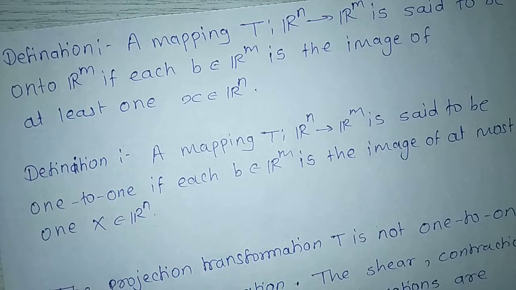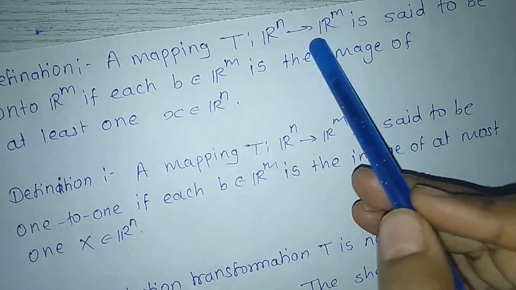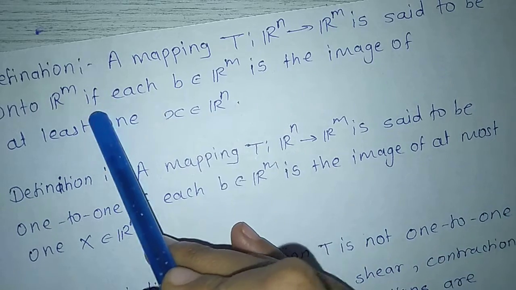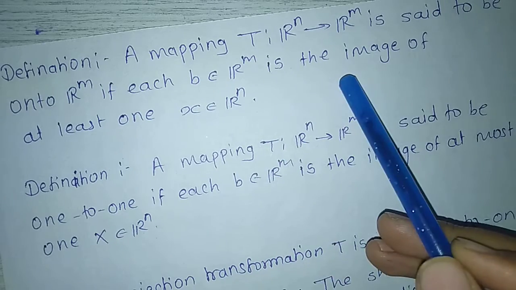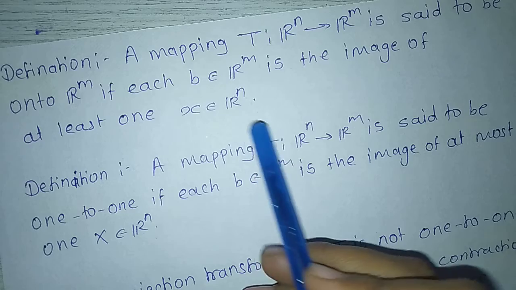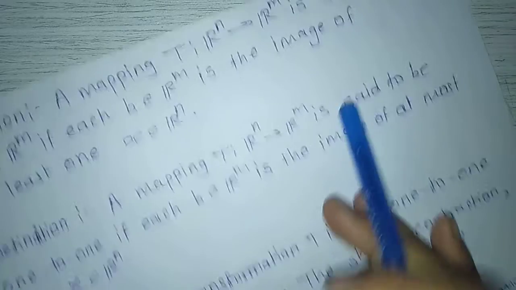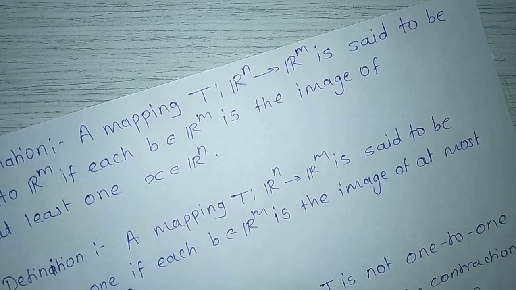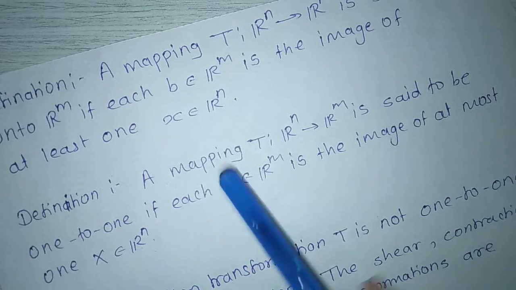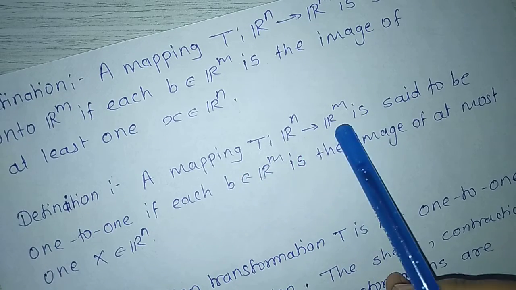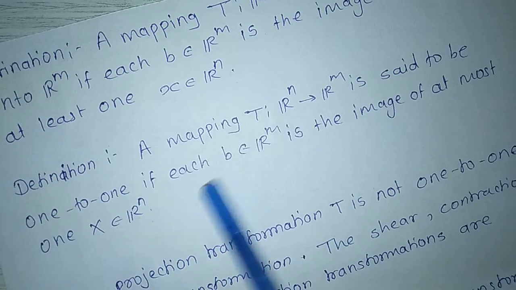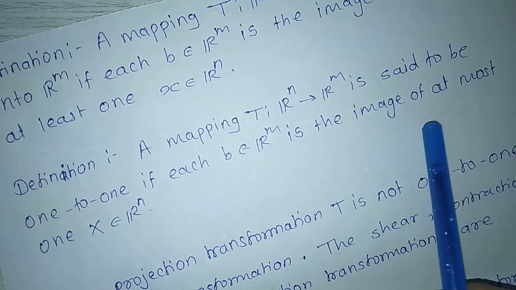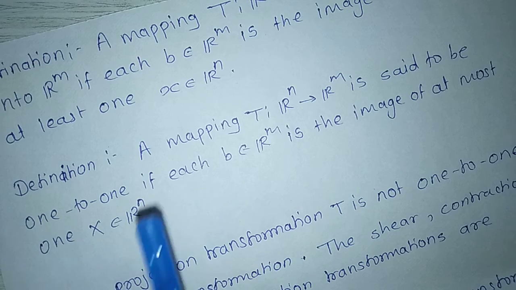Hello students. Next definition, a mapping T mapping Rn to Rm is said to be onto Rm if each b belongs to Rm is the image of at least one x belongs to Rn. Means a mapping T is onto if each b belongs to Rm is the image of at least one x belongs to Rn. Next definition, a mapping T mapping Rn to Rm is said to be 1 to 1 if each b belongs to Rm is the image of at most one x belongs to Rn.